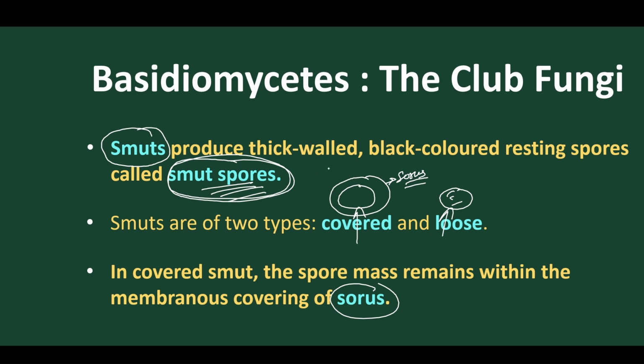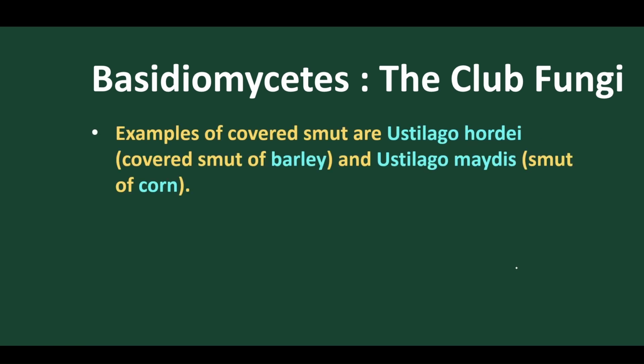Got it? So smut is a type of spore and a type of Basidiomycetes, and it causes diseases. They are mostly black colored structures, the resting spores, that cause disease. Smut causes disease in barley and corn. Ustilago hordei causes smut of barley.